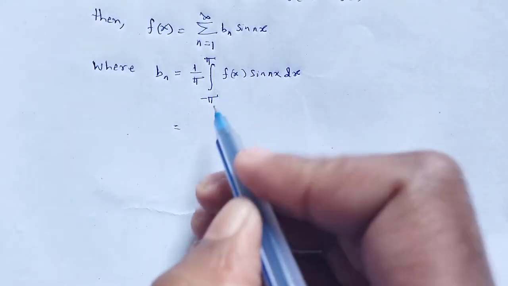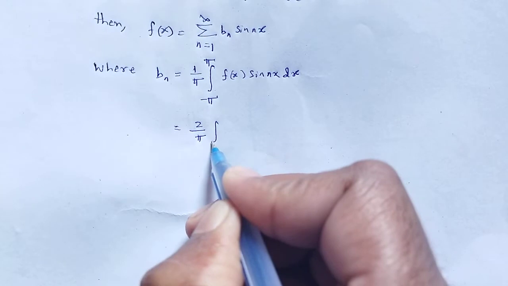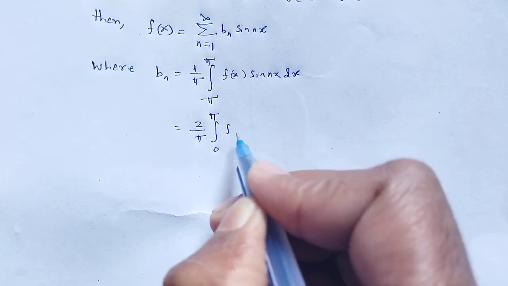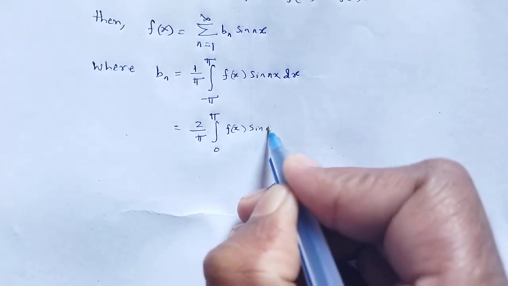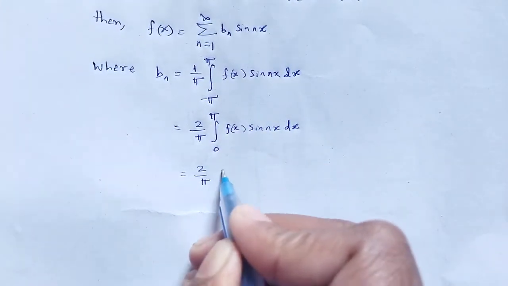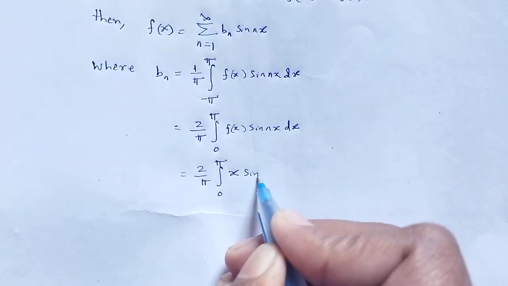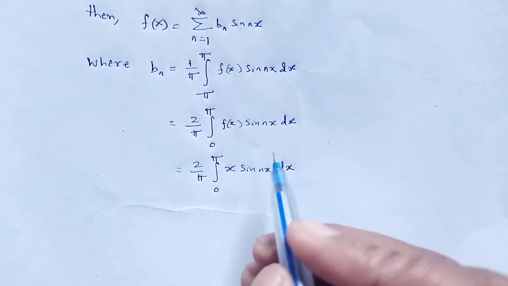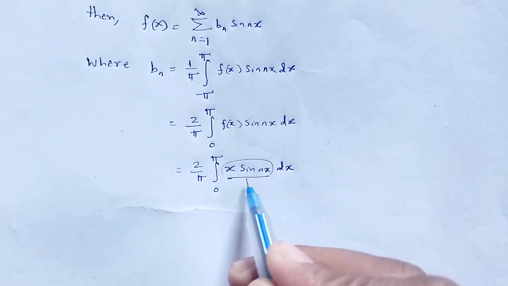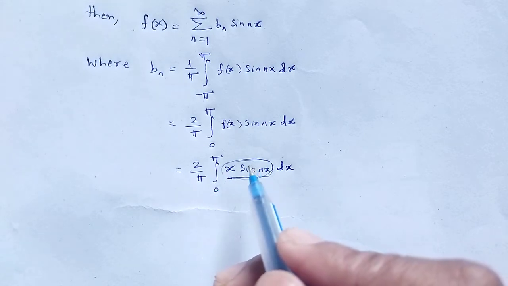That is, when we change the limit from 0 to pi, that will be 2 by pi integration from 0 to pi of f of x sin nx dx. That is 2 by pi integration from 0 to pi, in place of f of x, that is x sin nx dx. Two functions are a product with each other, that's why this integration can be solved by using the by parts method.